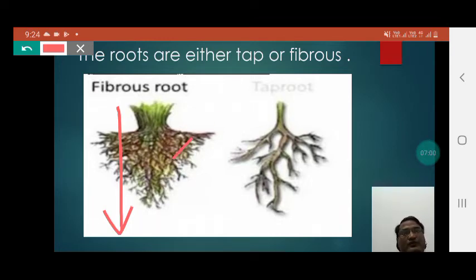Here you can notice that all the roots and rootlets appear of the same diameter, but here you can clearly identify that the central root or the main root is quite fleshy compared to the other miniature rootlets.